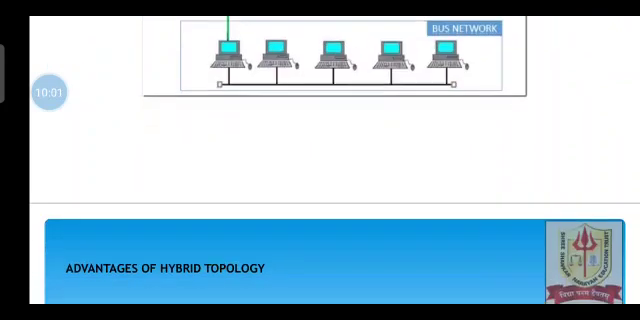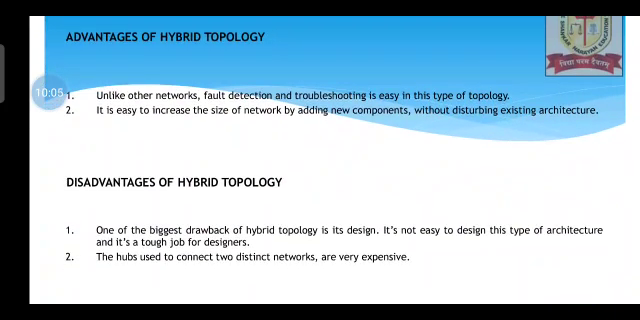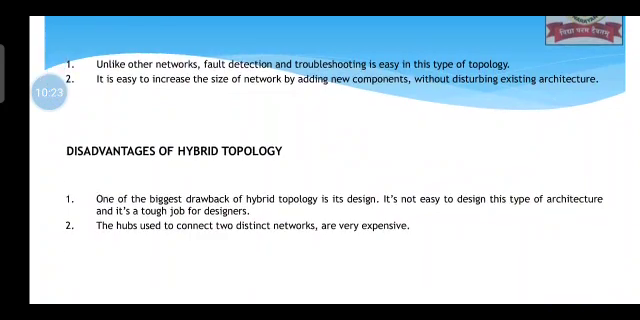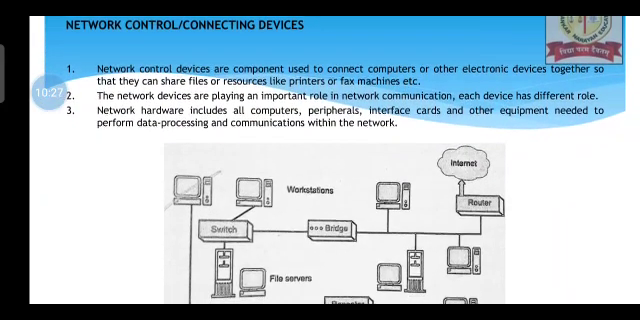hybrid topology works. Regarding advantages, unlike other networks, fault detection and troubleshooting is easy in this type of topology, and it is easy to increase the size of the network by adding new components. Disadvantages of hybrid topology are that its design is a really tough job for designers, and the hubs used to connect two distinct networks are very expensive, obviously, right? So these are some of the disadvantages.